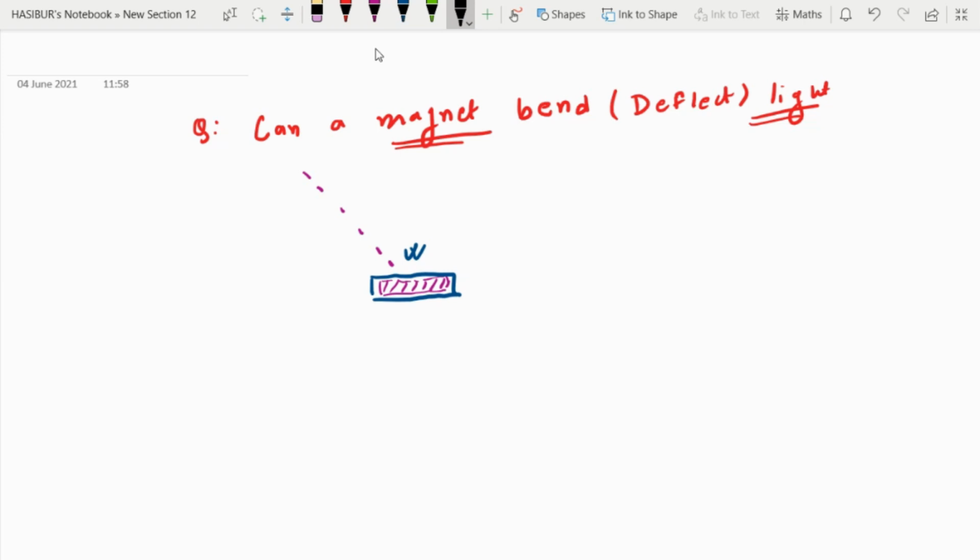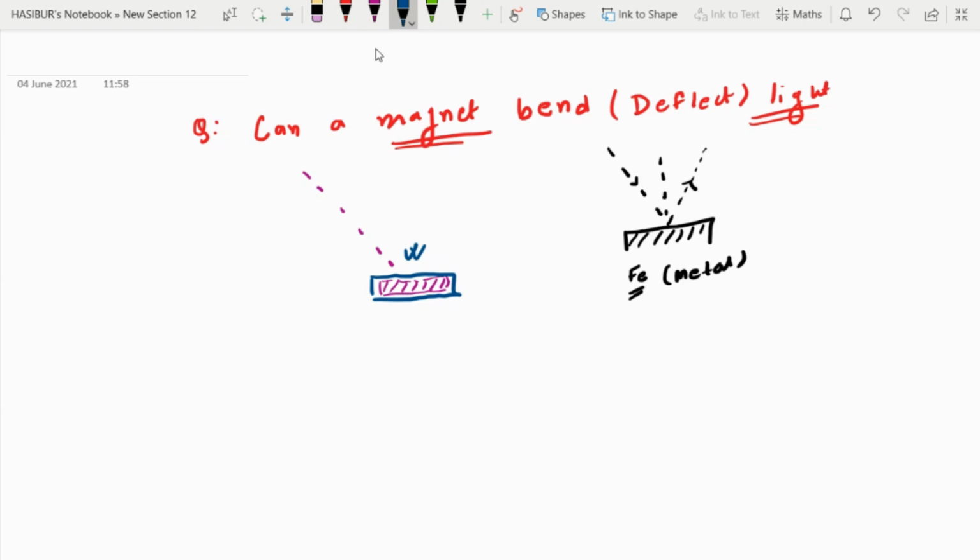So if this is a metal, then it's obvious that metal can reflect a ray. So let's take iron. Iron is a metal, and if the surface is smooth enough, it can reflect a ray, but that's a different thing. My question is something different.